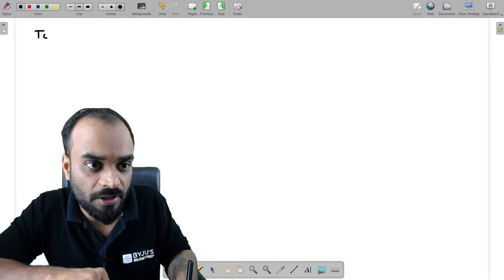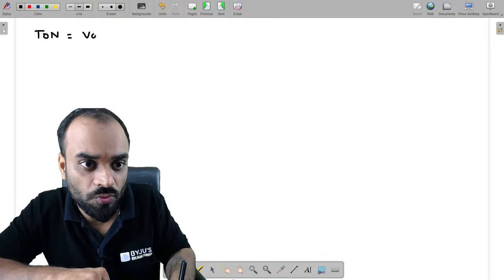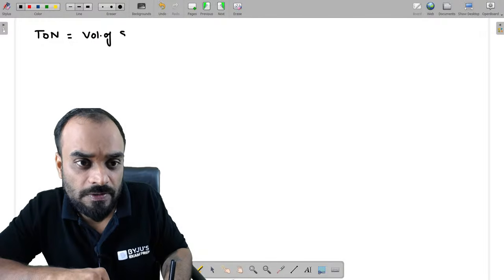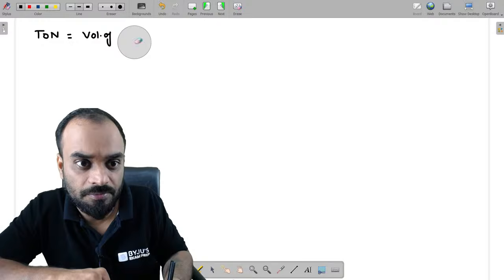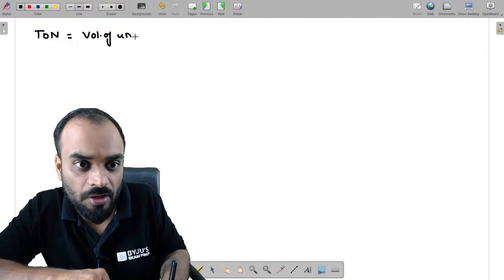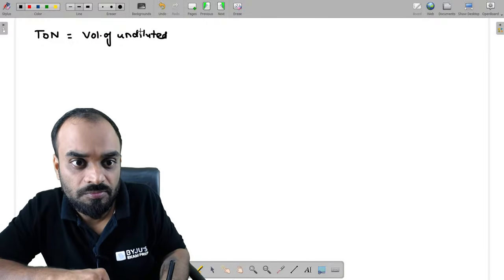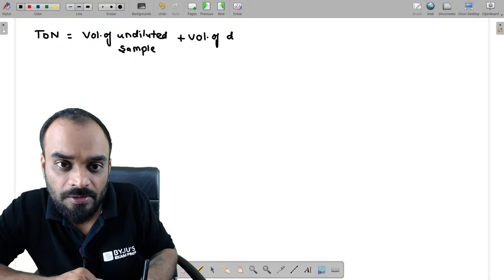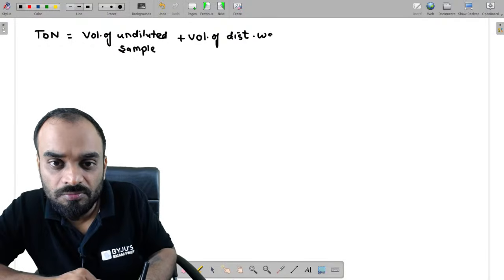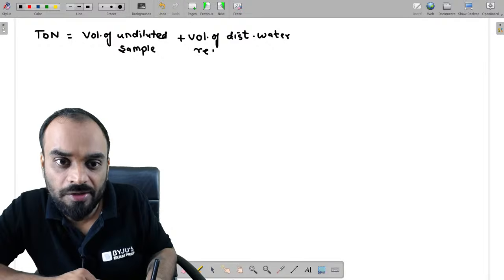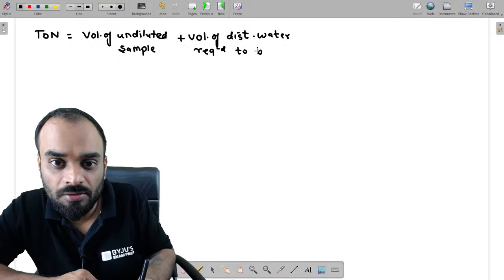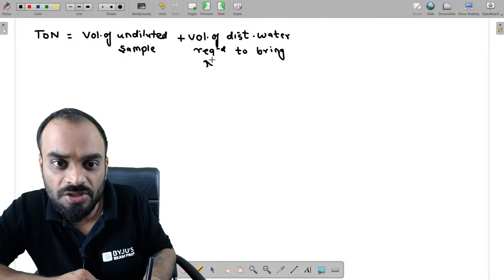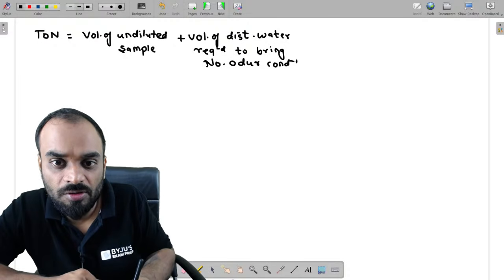The formula of TON is nothing as volume of sample or undiluted sample, plus volume of distilled water required to bring no odor condition, divided by what?